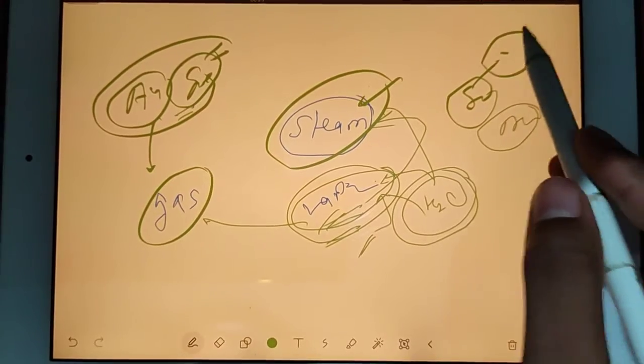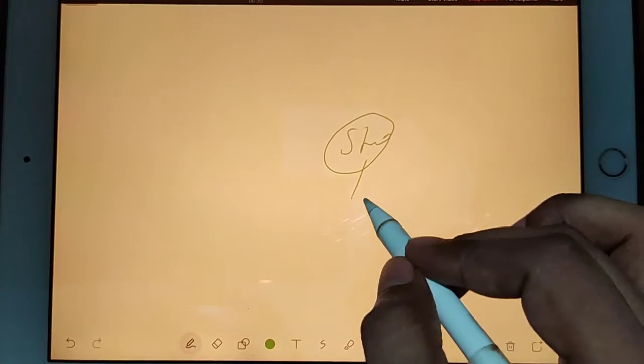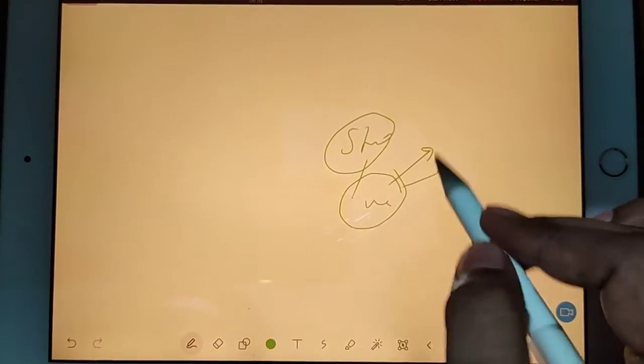It's not like steam is something else. When the word steam is being used, it means this is the vapor of water. So you can say water vapor is specially known as steam.